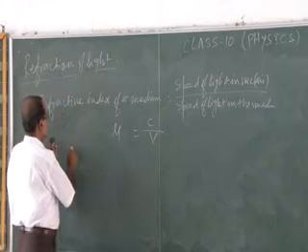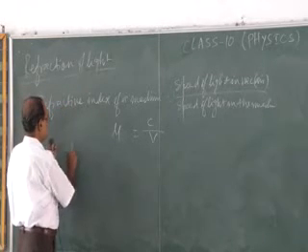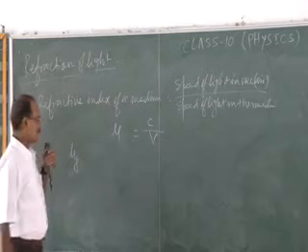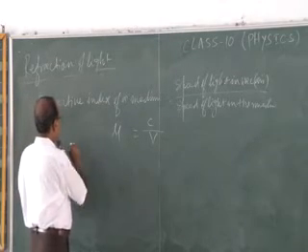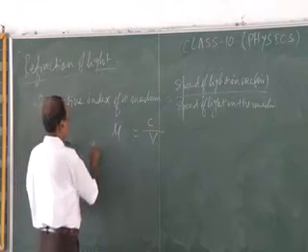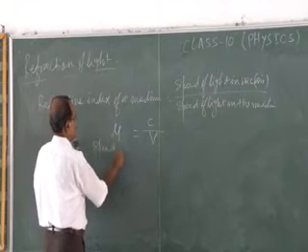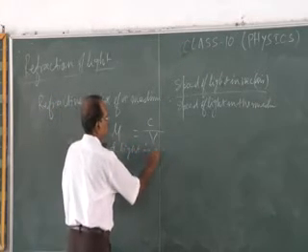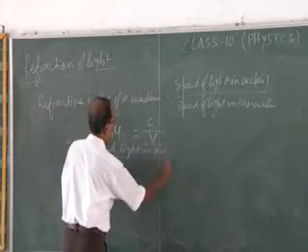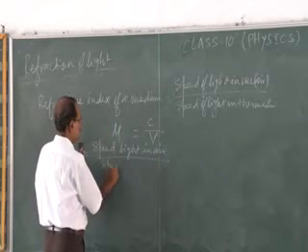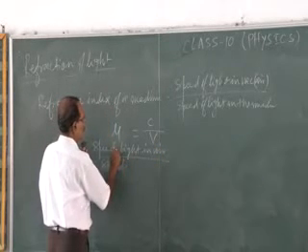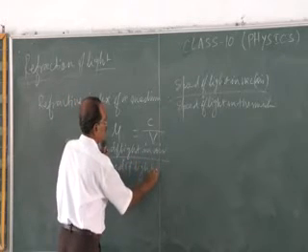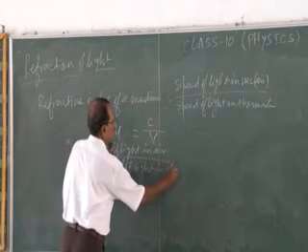If it is mu g, say, so then we'll write, or a mu g, say, speed of light in air by speed of light in glass.